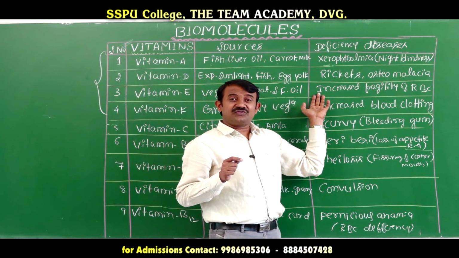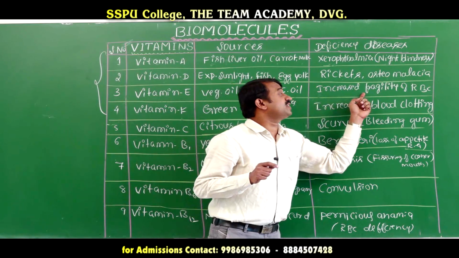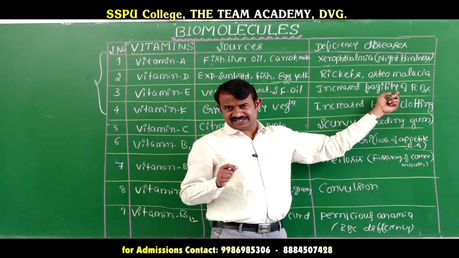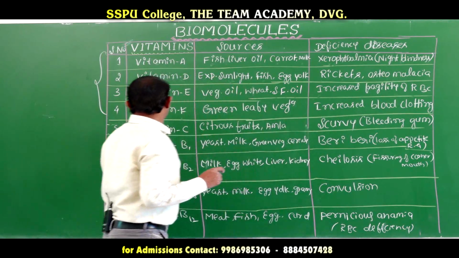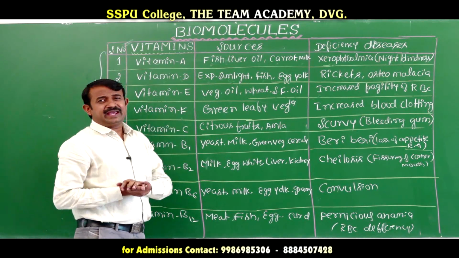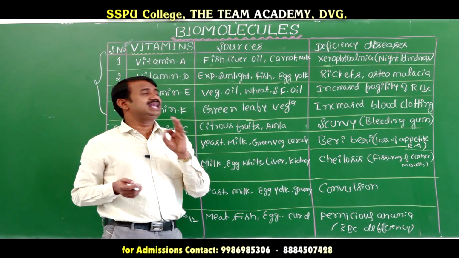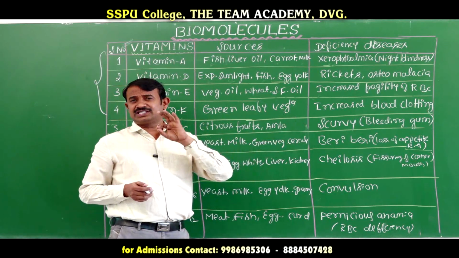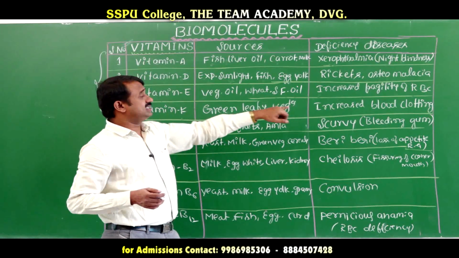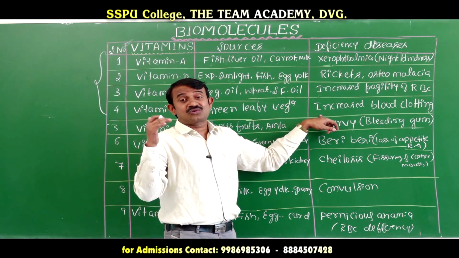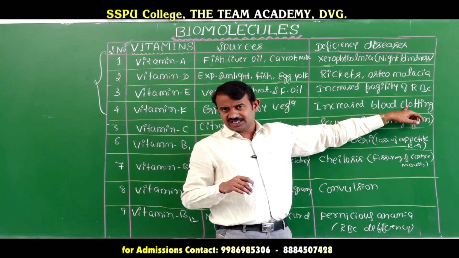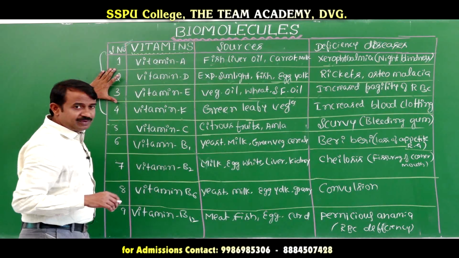If there is a deficiency of vitamin E, there is increased fragility of RBC. Okay, that is the third one. Next one, vitamin K. Sources are all green leafy vegetables. If there is a deficiency of vitamin K, the blood clotting or coagulation of blood is affected. That is vitamin K. These are all fat soluble vitamins.